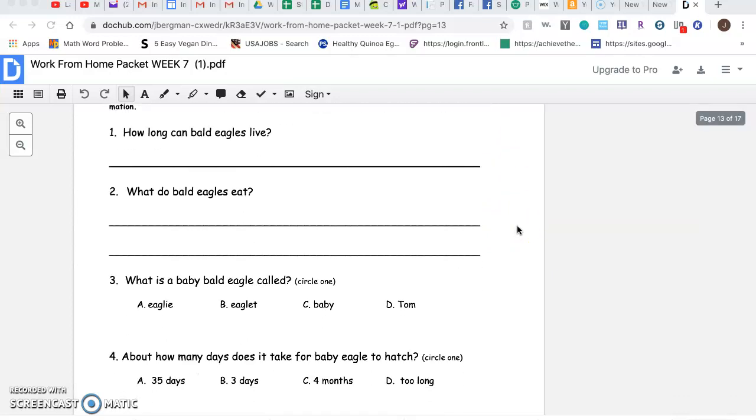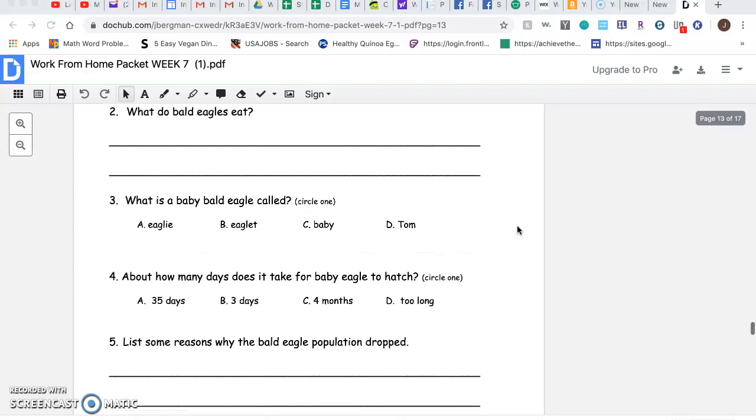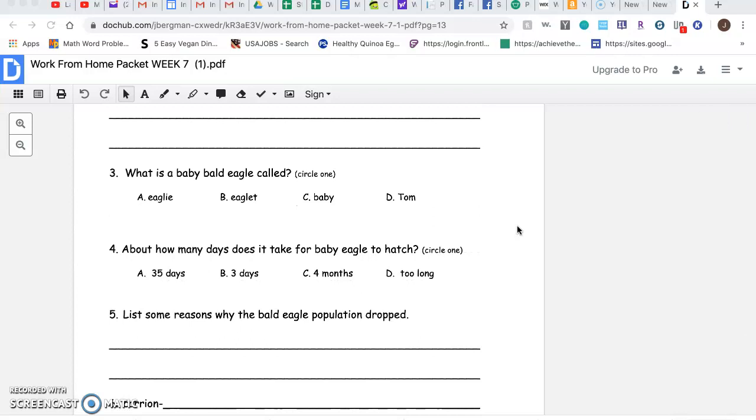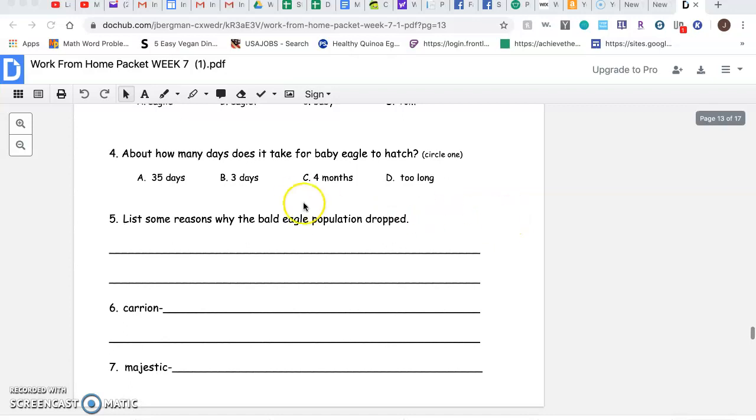So I'm going to go through the questions. Number 1, how long can bald eagles live? Number 2, what do bald eagles eat? Number 3, what is a baby bald eagle called? A, an eagle-eye, B, an eaglet, C, a baby, or D, a tom? Number 4, about how many days does it take for a baby eagle to hatch? Is it A, 35 days, B, 3 days, C, 4 months, or D, too long?